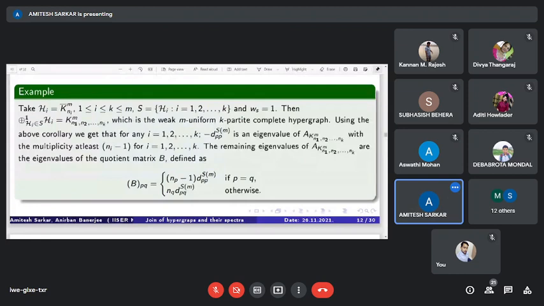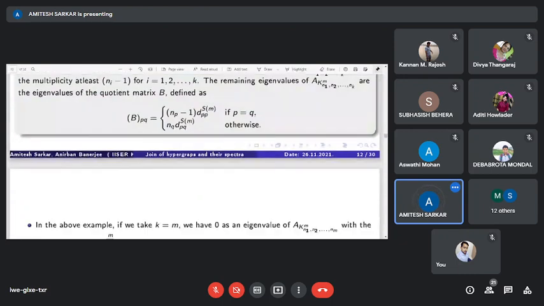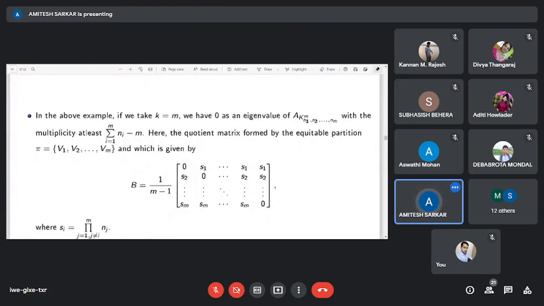Using the above theorem, we get for any i, this constant is an eigenvalue of the adjacency matrix of this complete M uniform k-partite hypergraph, and the remaining eigenvalues are the eigenvalues of the quotient matrix B. In this example, if we take k equals m, that is, if we consider the complete M uniform M-partite hypergraph, then 0 is an eigenvalue of the adjacency matrix of this hypergraph with multiplicity at least summation ni minus n, and the remaining eigenvalues are the eigenvalues of this quotient matrix.